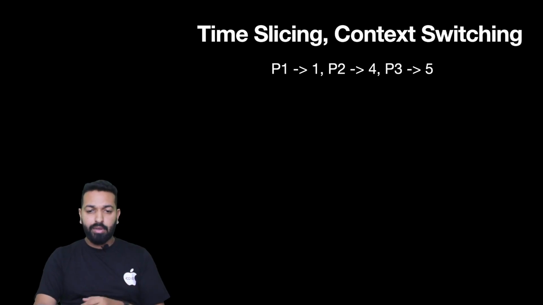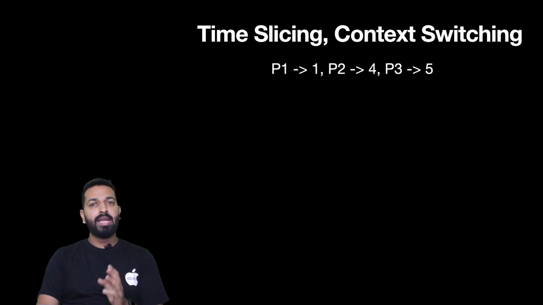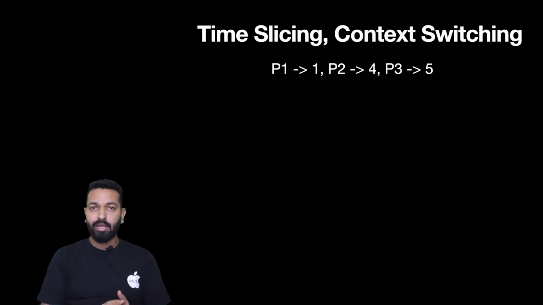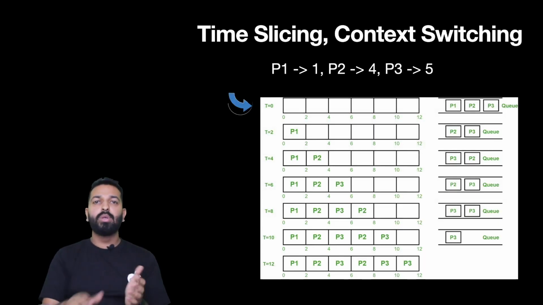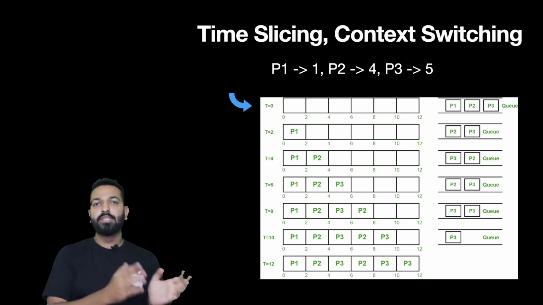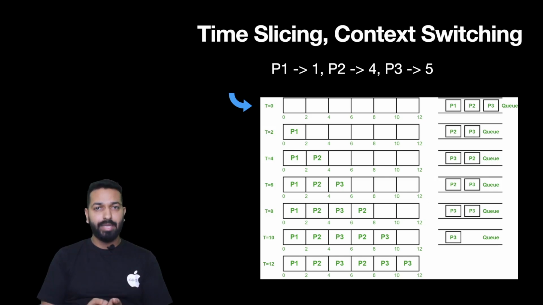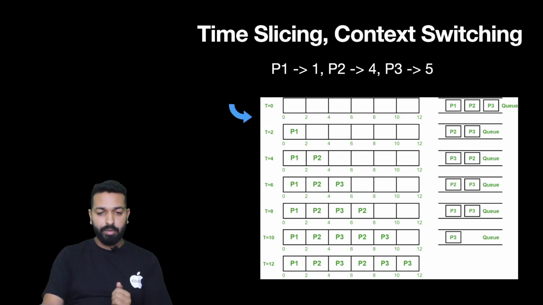Now let's take an example wherein we have three processes, P1, P2 and P3, wherein P1 takes 1 second for its complete execution, P2 takes 4 seconds and P3 takes 5 seconds. Now let's understand how time slicing and context switching will happen. At time t equal to 0, we have three tasks in the queue, P1, P2 and P3. Because it is a queue, tasks will be executed in first in first out order and the execution of P1 will start. Let's say it runs for 2 milliseconds, if milliseconds is the unit we are looking at and the time quantum is 2. So for 2 milliseconds, the execution of P1 will be done.